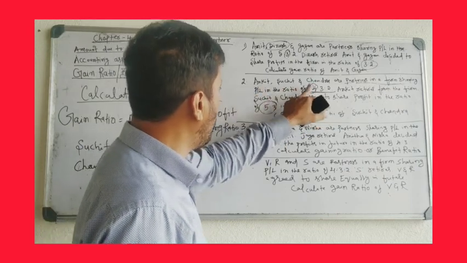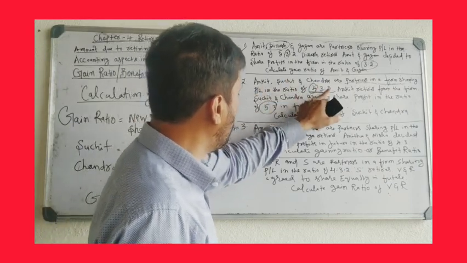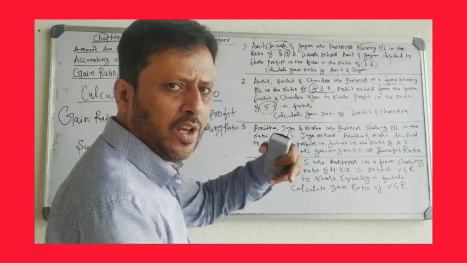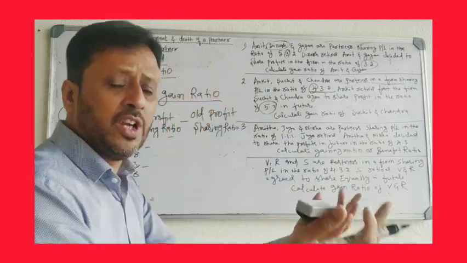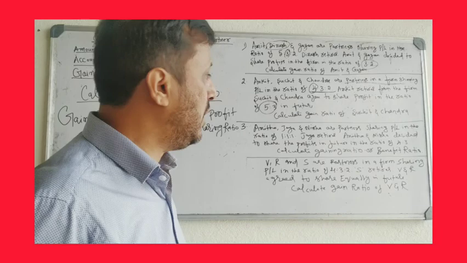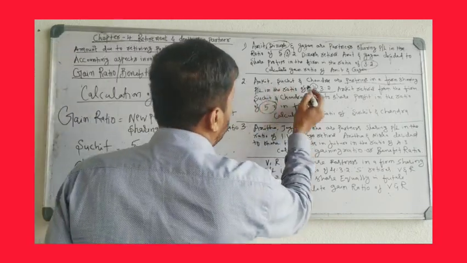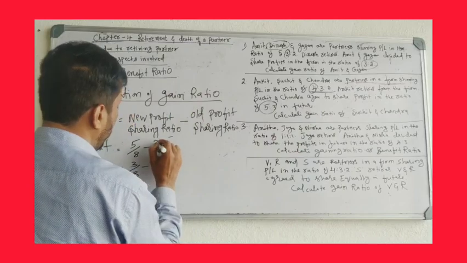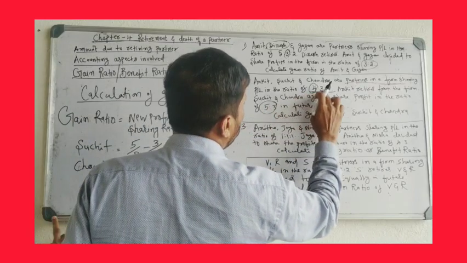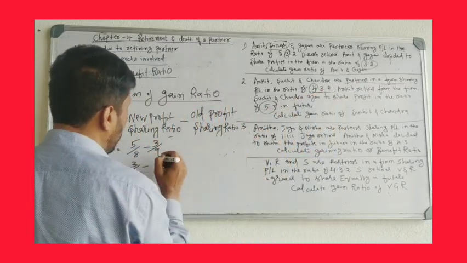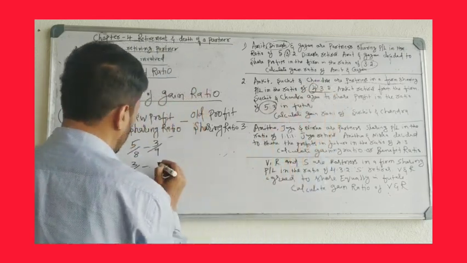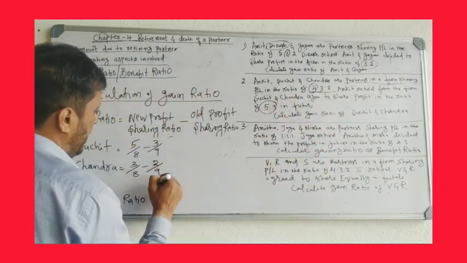Suchit and Chandra's old ratio is Suchit 3, Chandra 2. Don't take Ankit's ratio. Ankit retired, and Ankit's share is taken over by Suchit and Chandra. That we are calculating. So Suchit's old ratio is 3 by 9, total 9. Chandra's old ratio is 2 by 9.